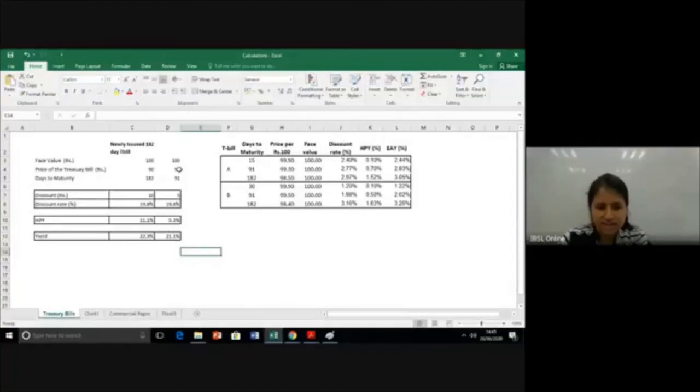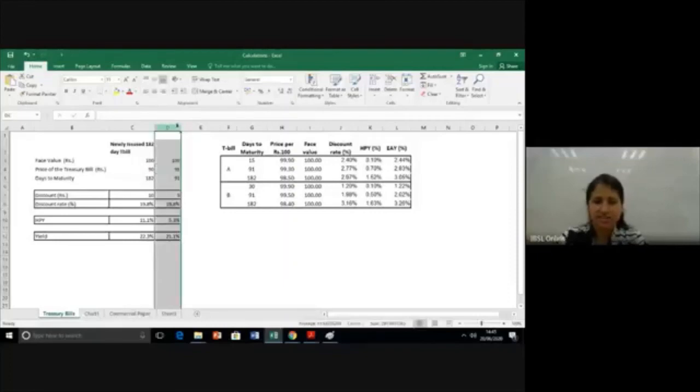And at the same time, when the days to maturity is decreasing, your yield will also drop. Why? If you buy a secondary market instrument, you have paid a higher price for it. Remember, you didn't buy it at the issue price, you bought it at the market price. Because the market price is higher, your yield is also going to be lesser. Why? You paid a higher price, so your discount is going to be lesser.